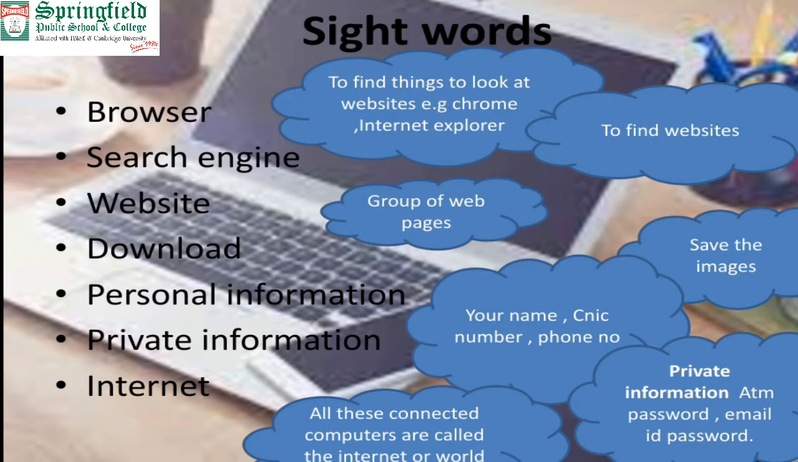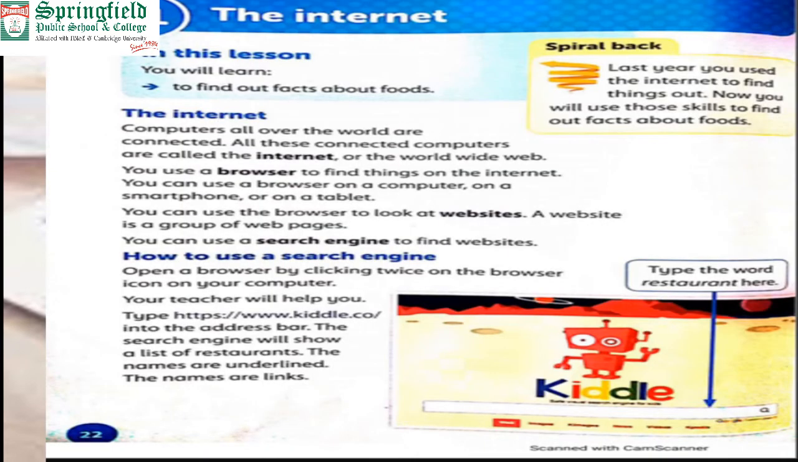Okay, internet. What is the internet? The internet is a big network, an interconnected computer network. In this, all computers are connected together, through which we can easily access websites and web pages, and we will get the information from them. Okay, now 2.1 is the internet.